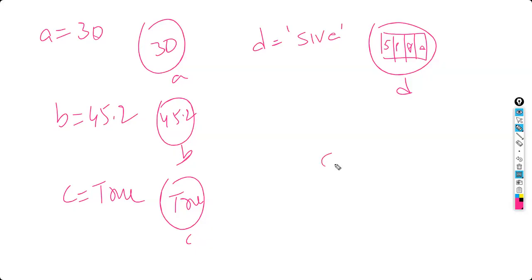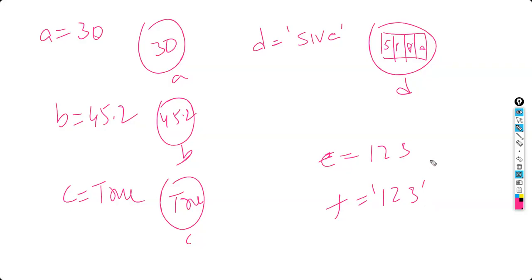Now tell me guys, E is equal to 1, 2, 3. F is equal to "1, 2, 3". What is the difference between these two? Above, E is considered as int data type. F is considered as string data type. This we call as 123. This we call as string 123. This is not a string, this is a number 123. This we call as string 123.